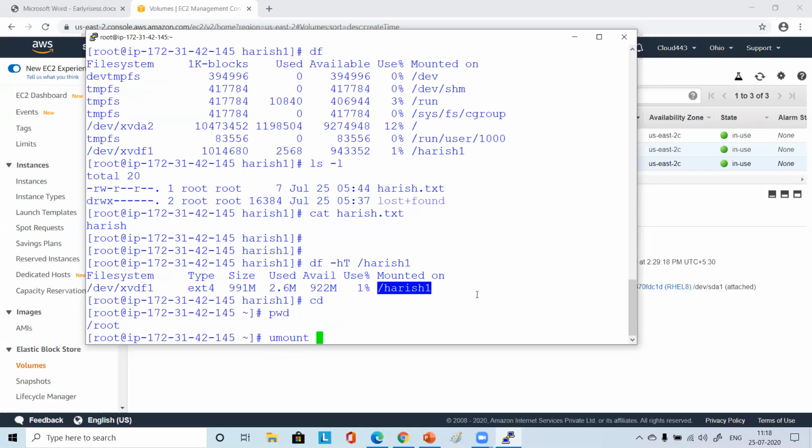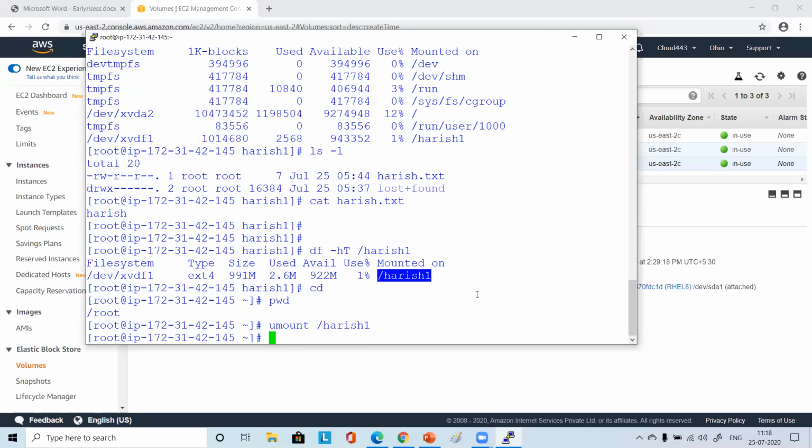Second, Harish. df, name of the file system. pwd. Right? Okay.